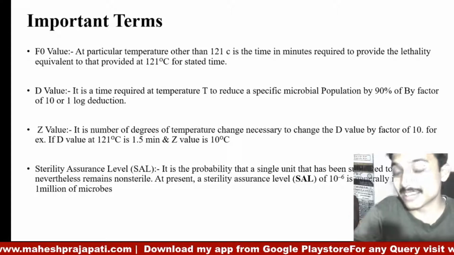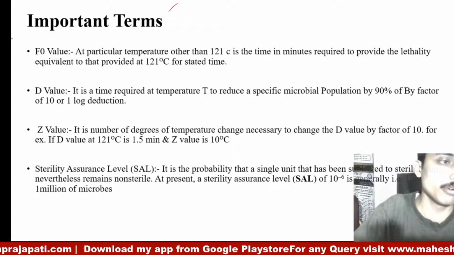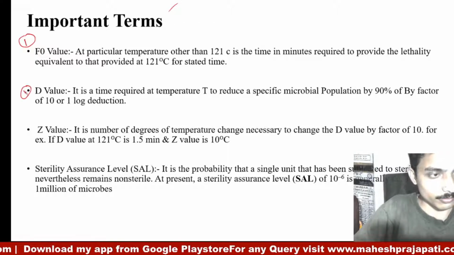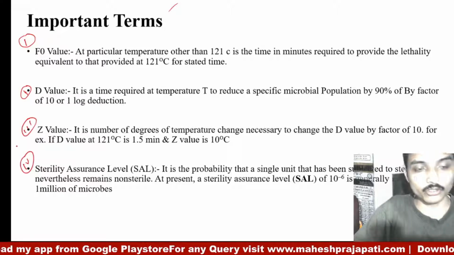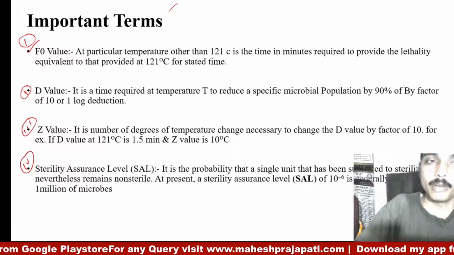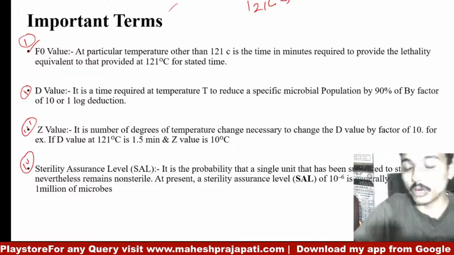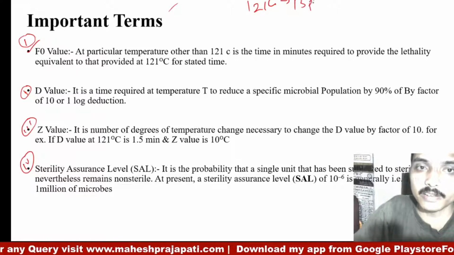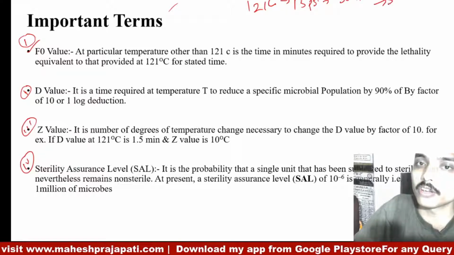Now there are certain terms which are related to the autoclave. Number one is F naught value, D value, Z value, and sterility assurance. First, F naught value or F0 value. Basically, as we know, at 121 degrees Celsius for 15 psi for 13 minutes we achieve sterilization.